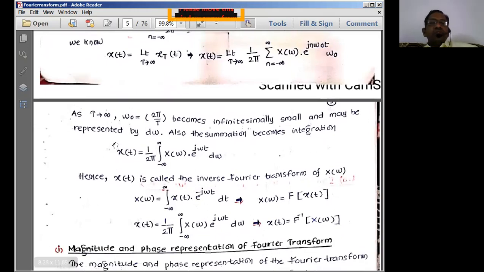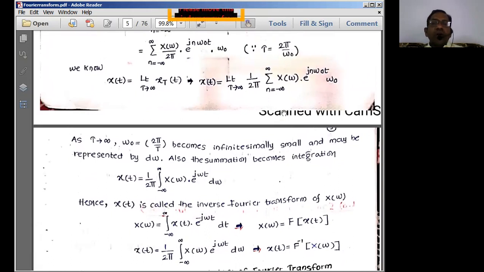Now, as T tends to infinity, omega naught tends to 0. Tends to 0 means what? It is becoming infinitesimally small. It is becoming very, very small. Therefore, an infinitesimally small component is represented by d omega. That is the differential component, a very small component. So I can replace this omega naught with d omega, and n omega naught is represented simply with omega. So e power j omega t, and this is x of omega as it is.